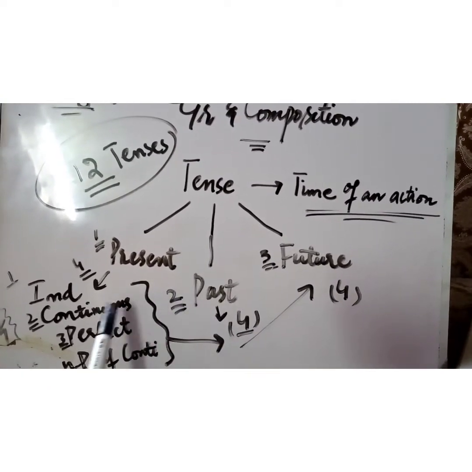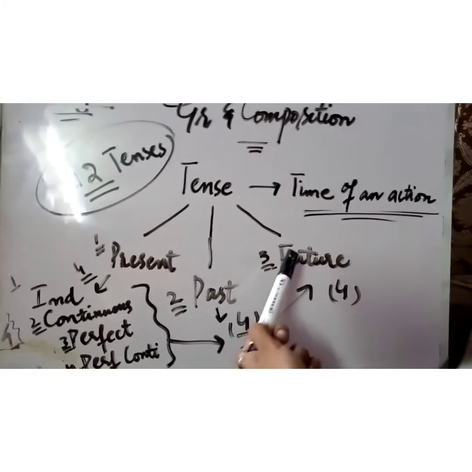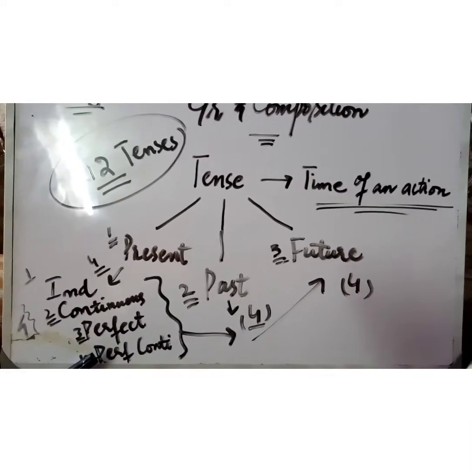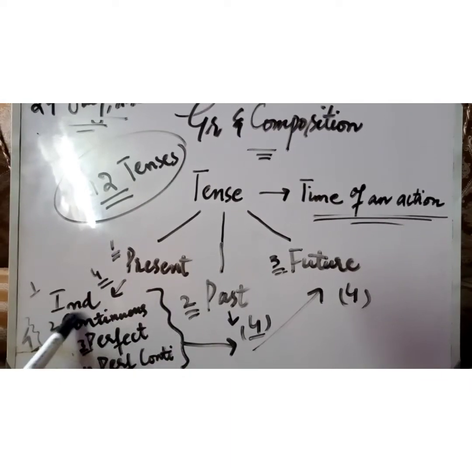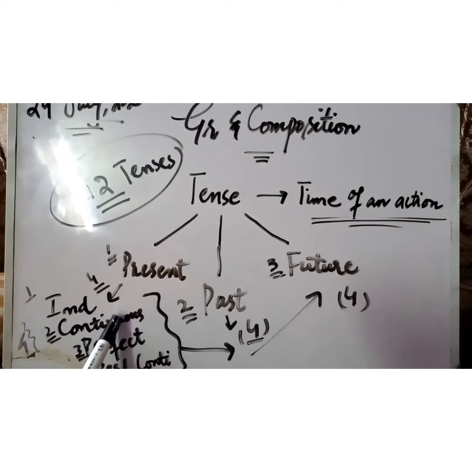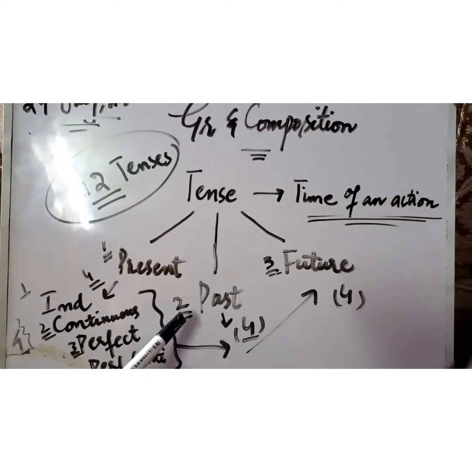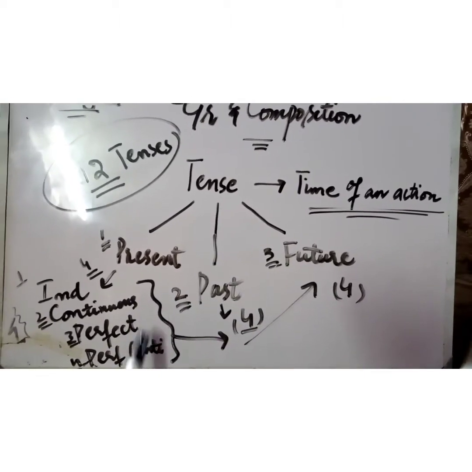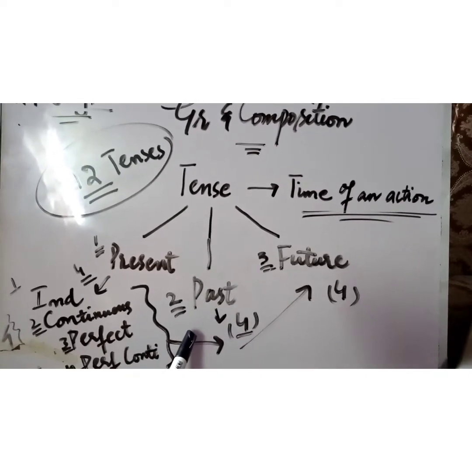Past has also indefinite, continuous, perfect, and perfect continuous. Future has also indefinite, continuous, perfect, and perfect continuous, but their surnames are different. Like it's present indefinite, it's past indefinite, and it's future indefinite, and so on. So present has four sons, past has four sons, and future has four sons. So 4 into 3, like there are 12.